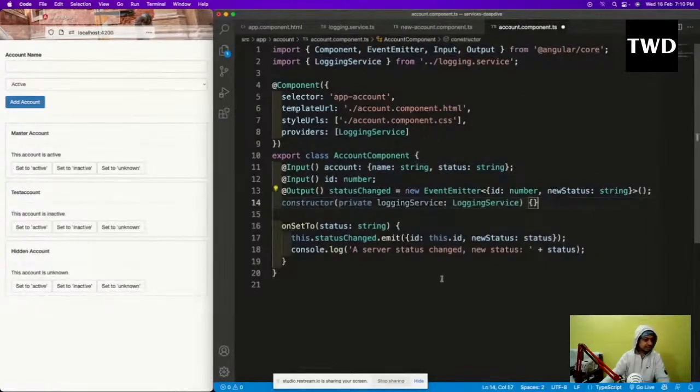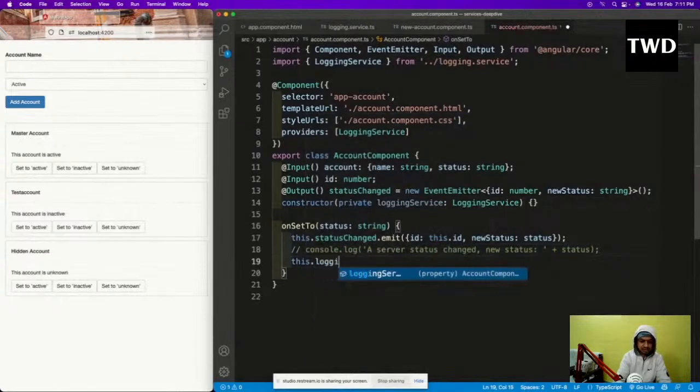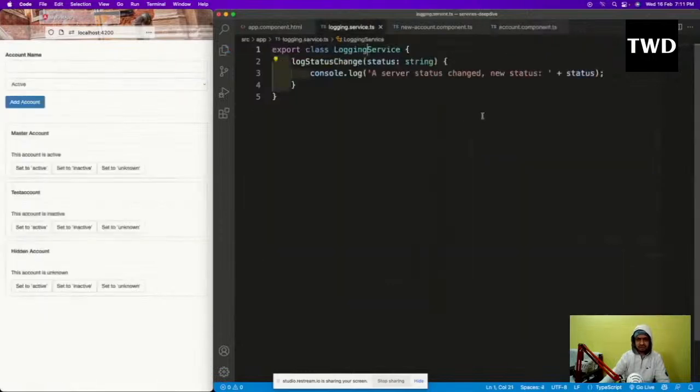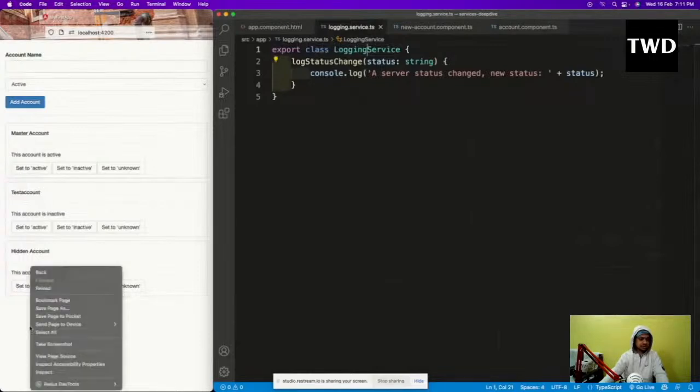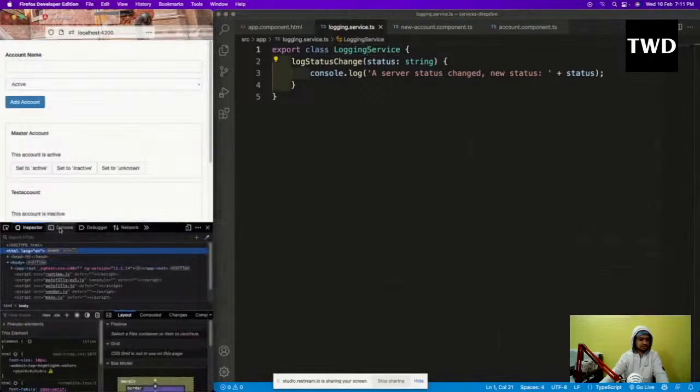Then instead of this, I'll have this.loggingService.logStatusChange and status. So it is just a small service in which we can pass anything and it will console log it. It will console log that the server status has been changed. So that is there. And now let me open the inspect console.